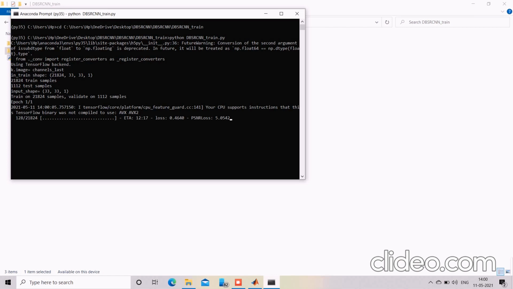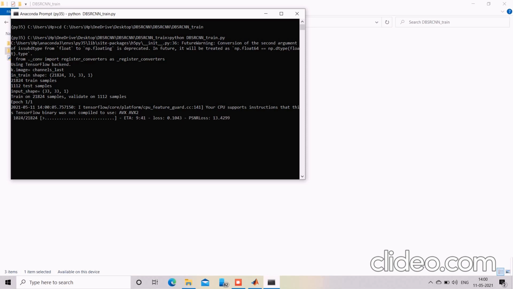Here we got the epoch value of the data. We have 20,000 training samples and 1,112 testing samples, and we got the loss value, PSNR loss value, and ETA value here. Now it is validating the samples. We have a total of 20,000 samples, and it is validating the 20,000 samples.